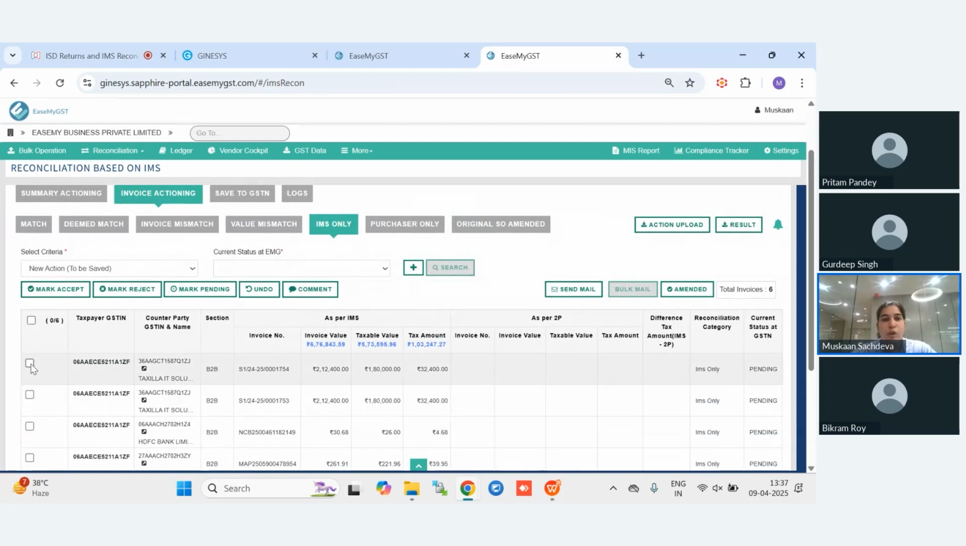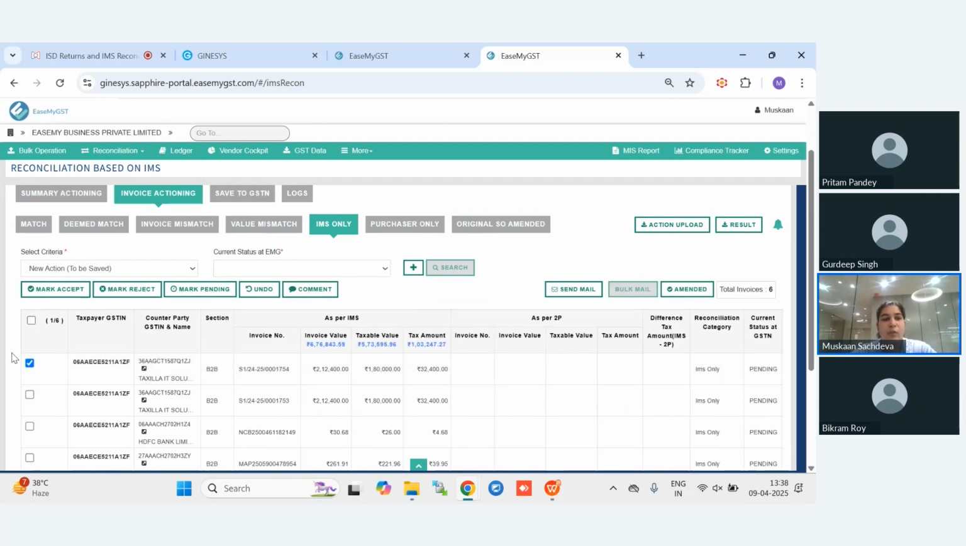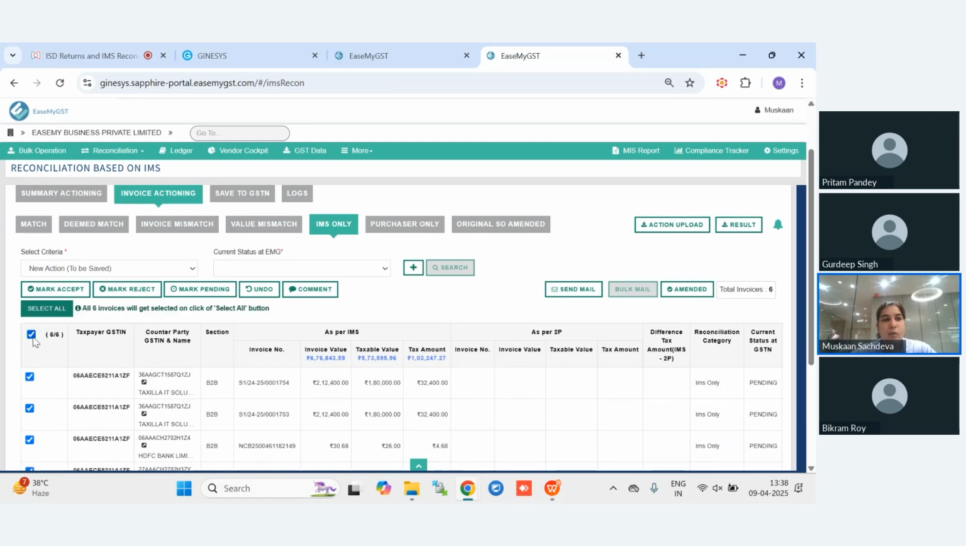So if you want to take action on this particular invoice, we will click on this invoice, slide a bit, and then take action. For example, you can either accept, keep the invoice pending, or reject that invoice. And if you already know that you need to accept all of the 6 invoices, then you can click on all of the 6 invoices, select all, and mark accept. If you believe that you have taken any wrong action, then we also have an undo button. You can mark the invoices as undo.